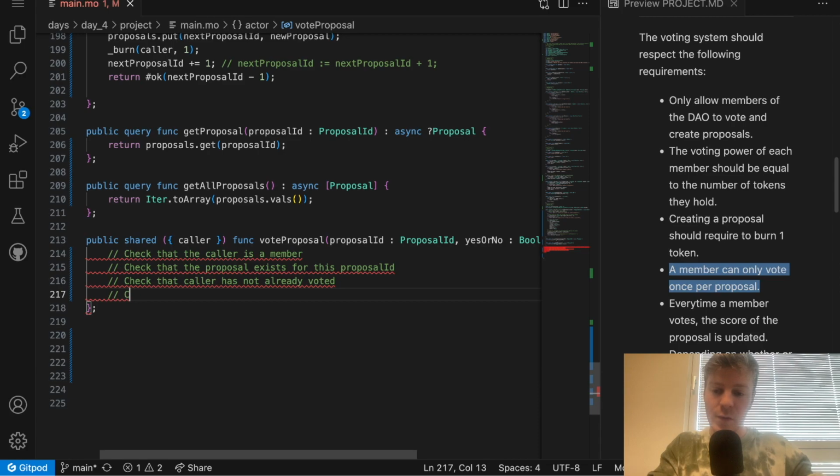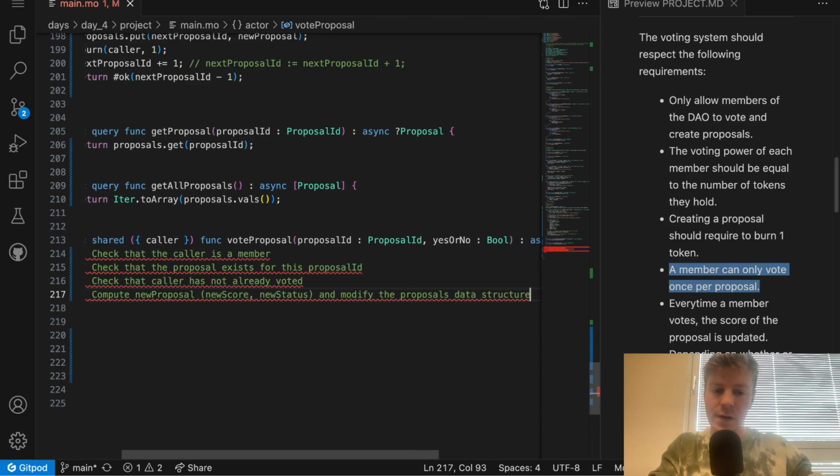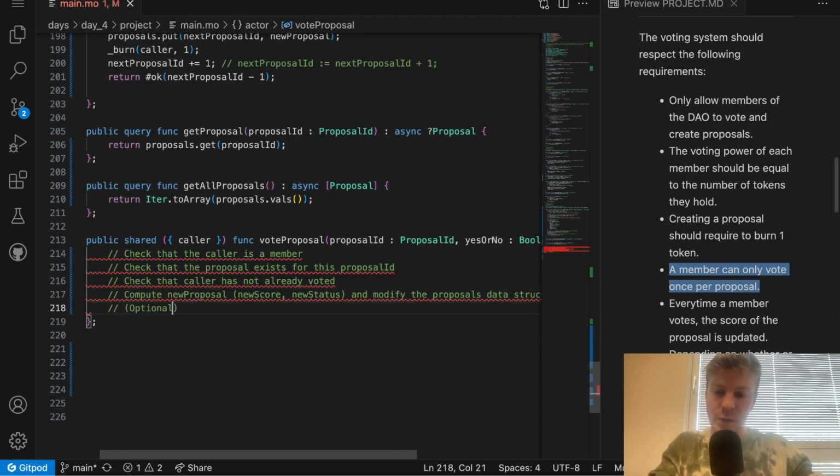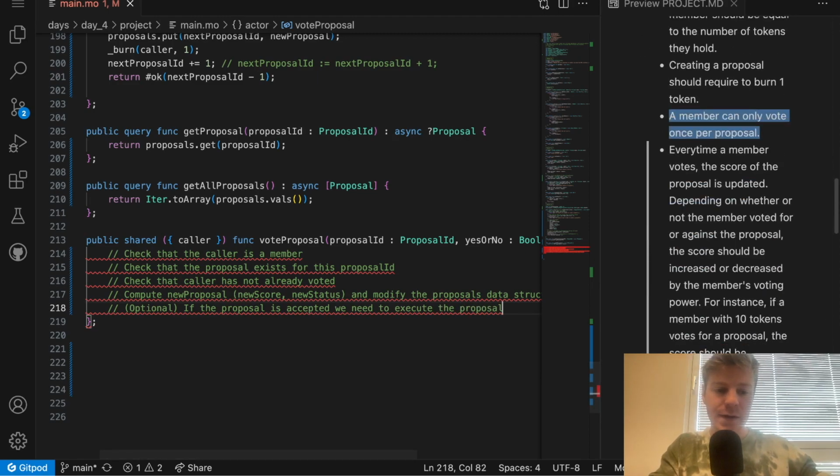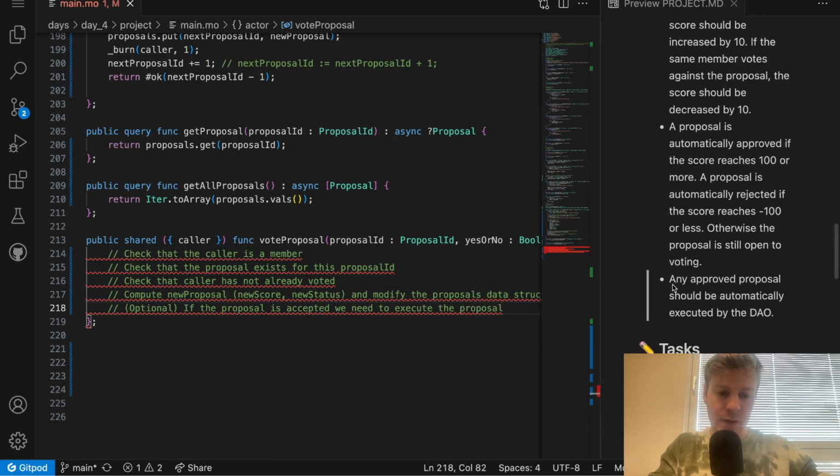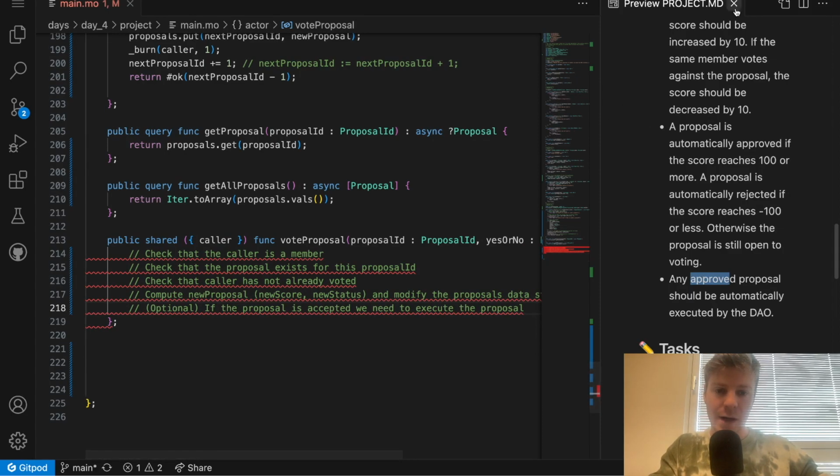And then we need to compute the new proposal. So essentially we need to compute the new score, potentially the new status, and modify the proposals data structure. And finally, this is an optional step, but if the proposal is accepted, we need to execute the proposal, because it's the latest requirement. Any proposal should be automatically executed by the DAO. Any approved proposal should be automatically executed. All right, so let's jump in.